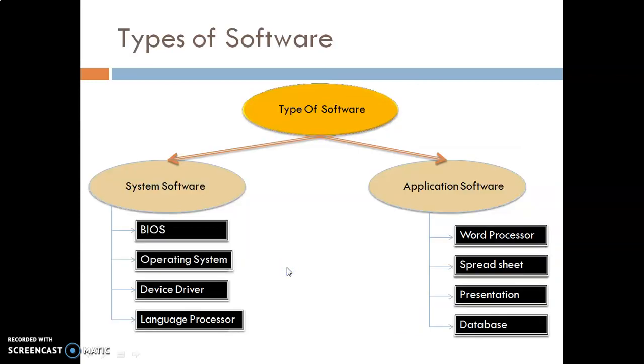Types of software. There are two types of software: application software and system software. Further, we can divide the system software into different categories: BIOS, basic input output system, operating system, device driver, and language processor. Application software is further divided into different software: word processor, spreadsheet, presentations, and database.